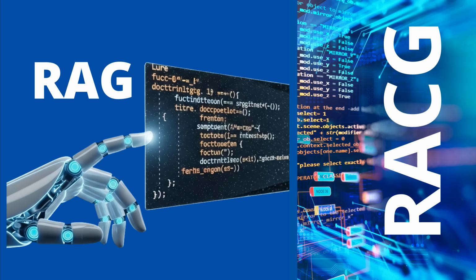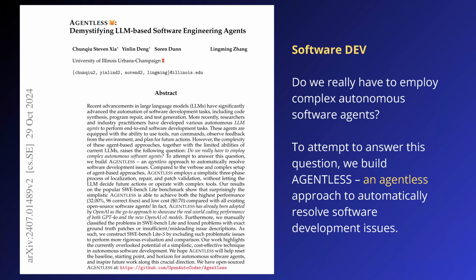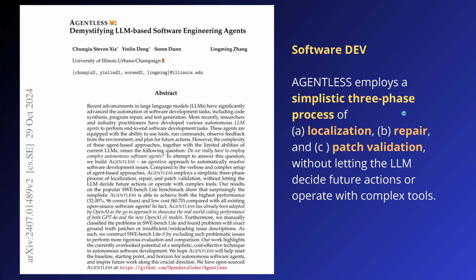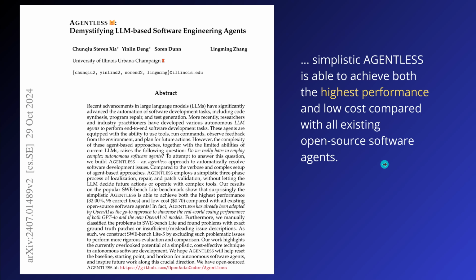Yes, today we talk about the latest development in RAG for Code AI. So, you remember it was the end of October 2024 and there was this idea for software development, hey, do we really need this complex autonomous software agent? What we built something, we called agentless. And it was a beautiful idea. It has 3 phases and it says we localize the error, we just repair the code, we have a patch validation and on we go. We don't need complex tools or anything at all. And you know what? It immediately had the highest performance overall.